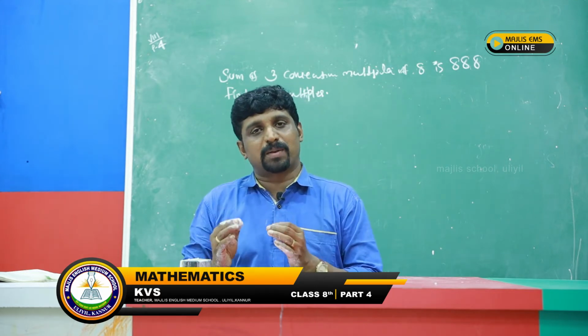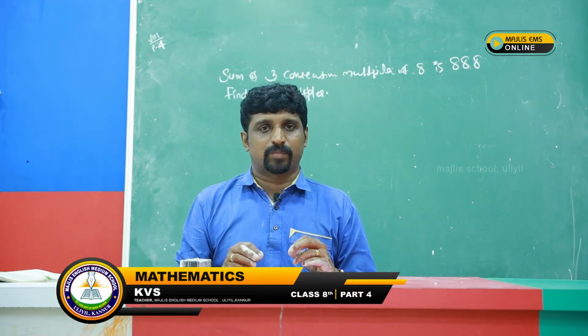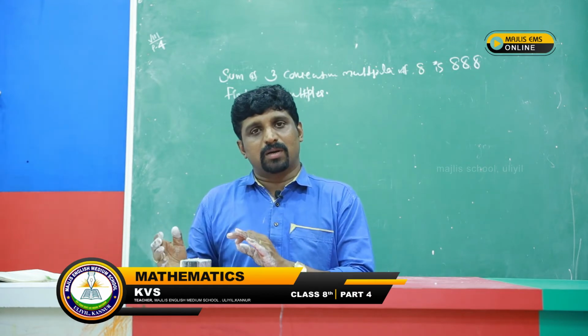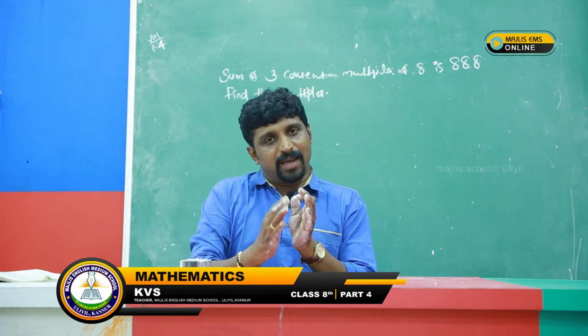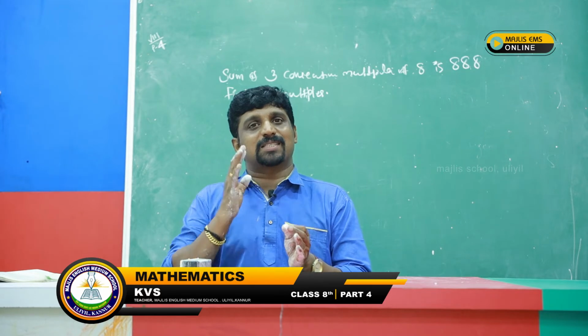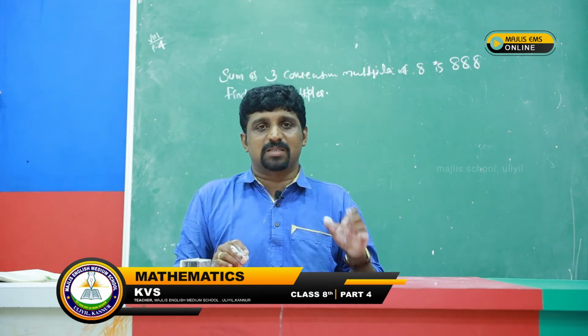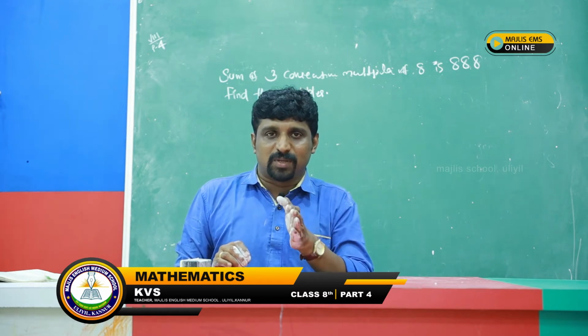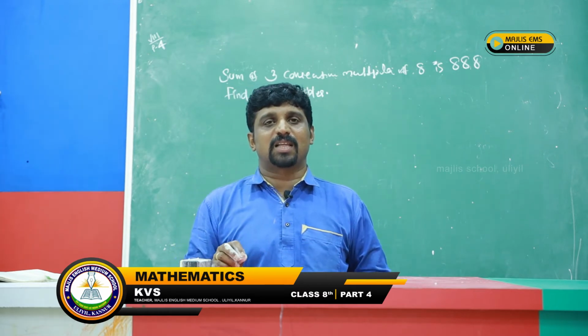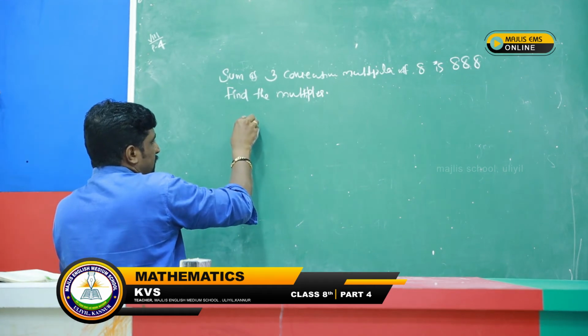Then what is the next multiple of 8? Just we add 8, that is x plus 8. Then next one, x plus 8 is already there, again we need to add 8. That means x plus 8 plus 8, that is x plus 16. Therefore, we got three consecutive numbers like this: x, x plus 8, x plus 16. Okay, therefore, three consecutive multiples of 8.